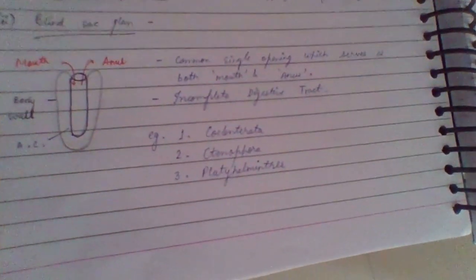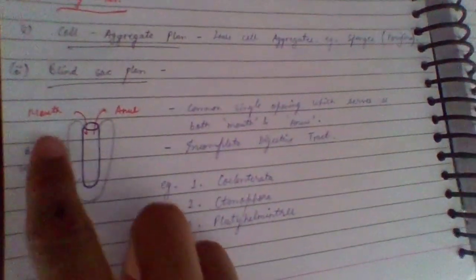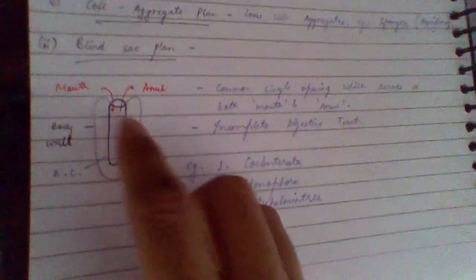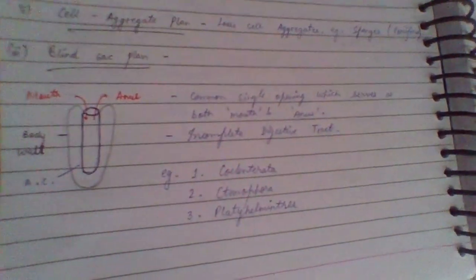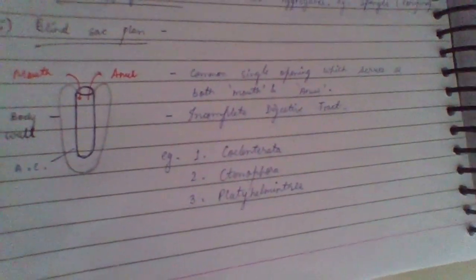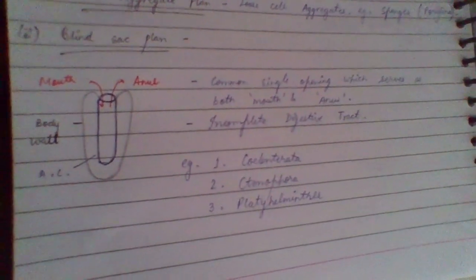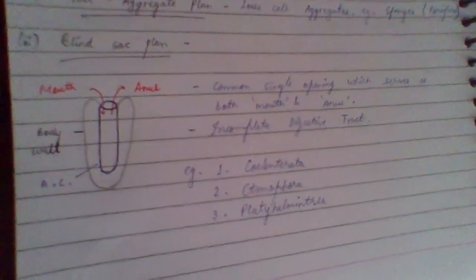The second division is the blind sac plan. This is the diagram of how an organism in the blind sac plan looks. It engulfs its food from this part and also excretes from this same part. So mouth and anus are common, a single opening which serves as both, and it has an incomplete digestive tract. Its examples are Coelenterata, Ctenophora and Platyhelminthes.